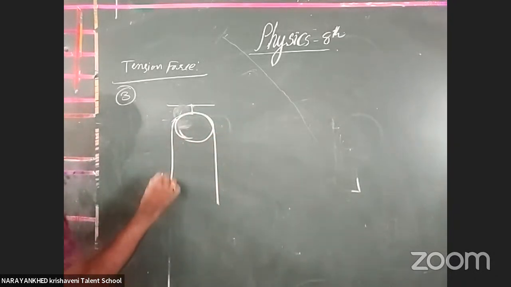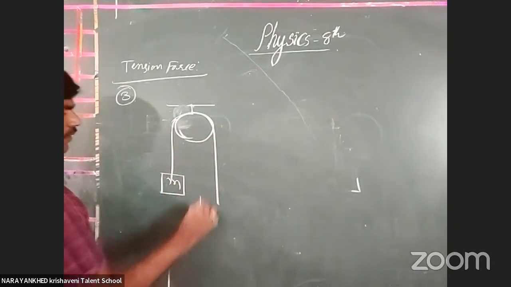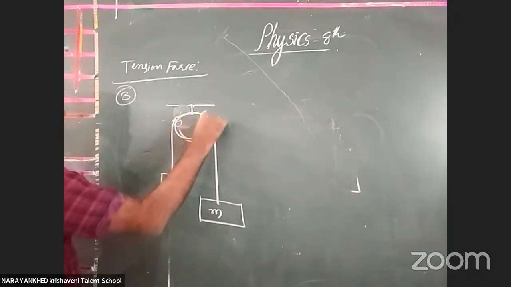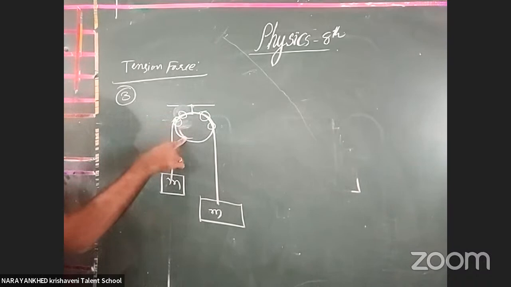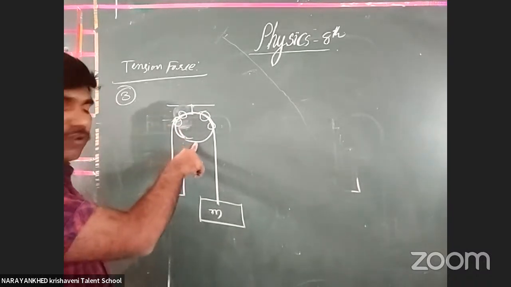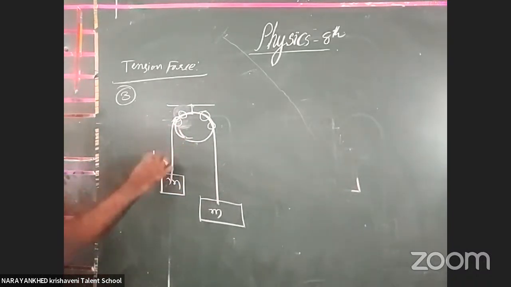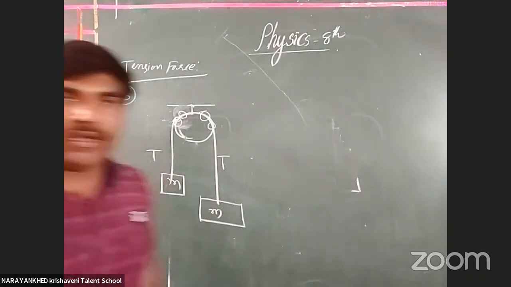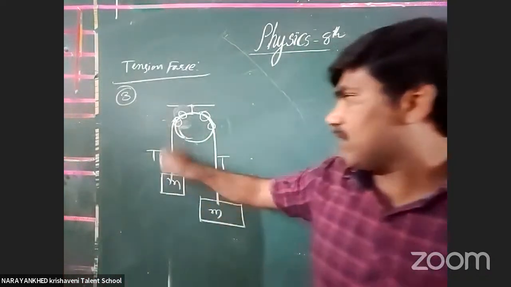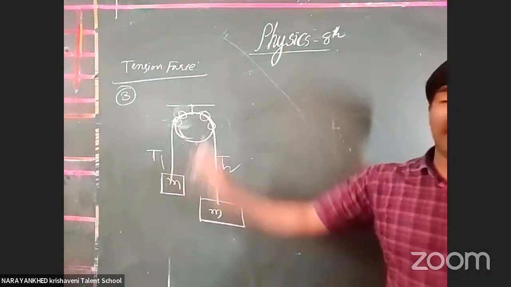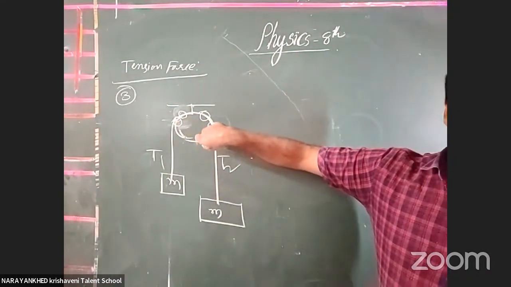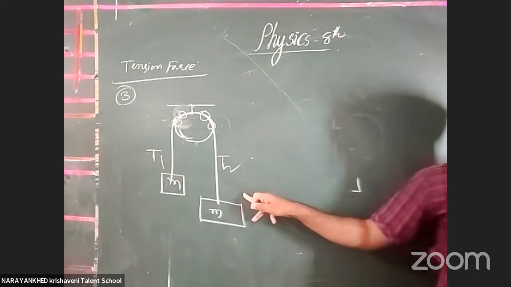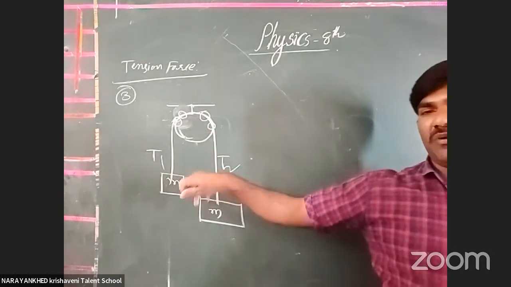Now I have taken a mass, capital M, and considered that there is some friction between this pulley and the string. Automatically the tensions vary on both sides of the string: T1 here, T2 here. In case there is no friction, T1 is equal to T2. Why? Because it is the same string only.